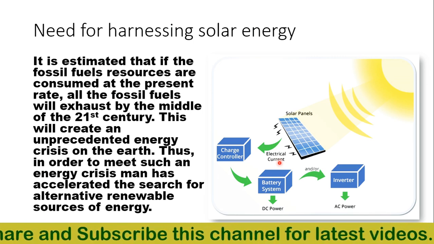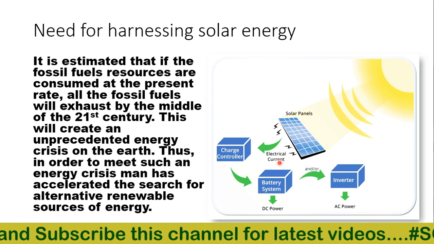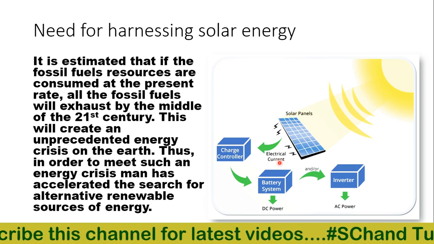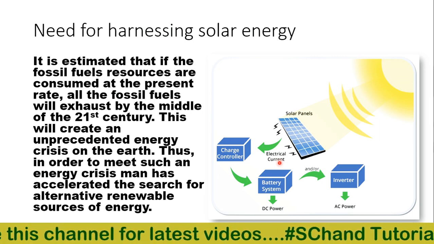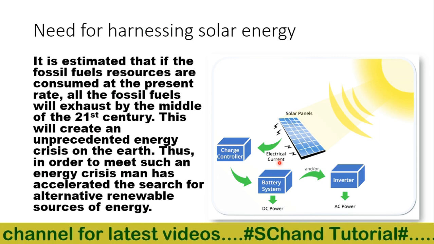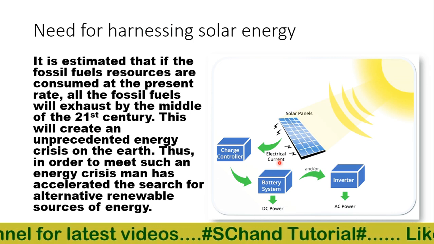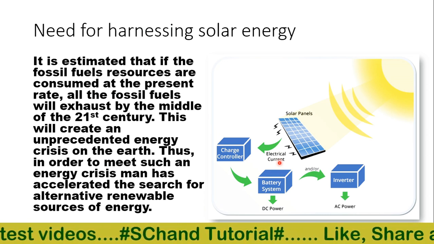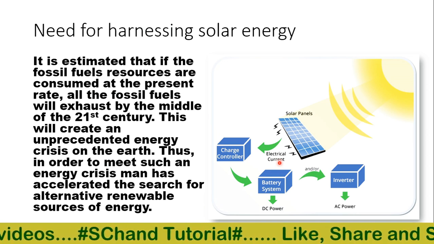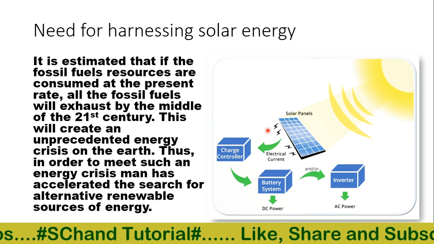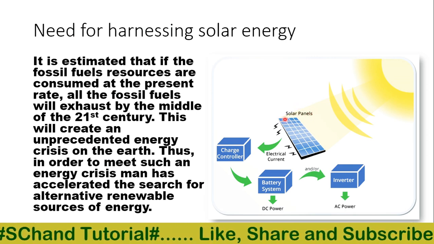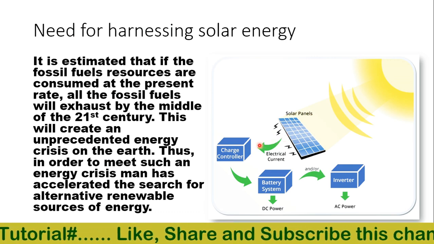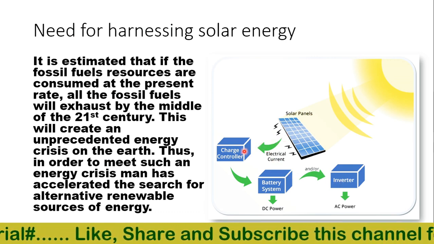As we have discussed already, the solar energy received on the earth's surface in a single day is equivalent to 50,000 times the energy consumed by all the countries in the world in a year. Thus, in a way, we have abundant renewable sources of energy at our disposal. However, it is not easy to harness solar energy because there are some limitations. We are harnessing solar energy using solar panels, which convert solar energy into electrical energy, which can be used for various purposes.